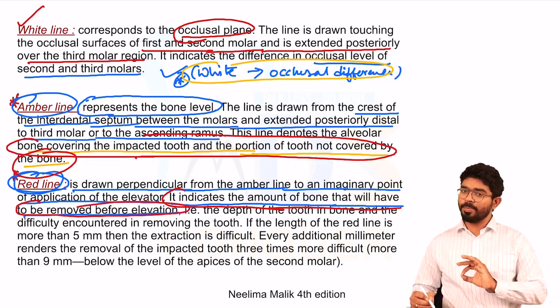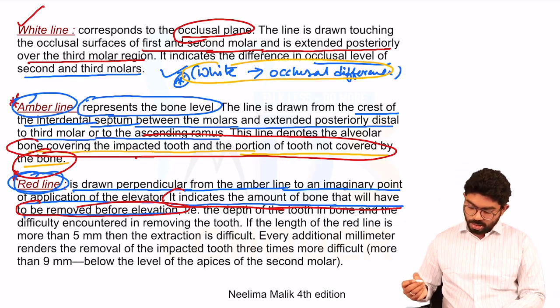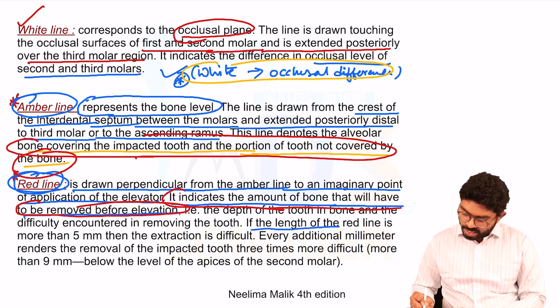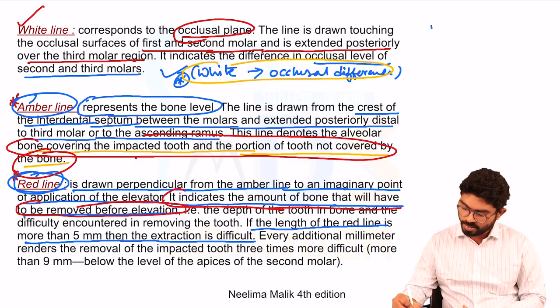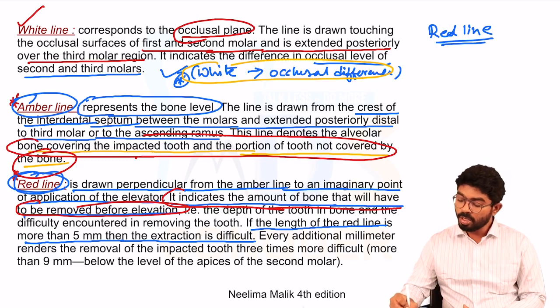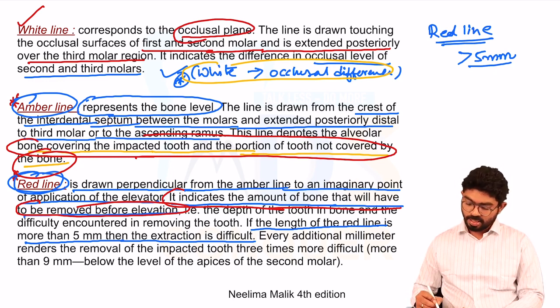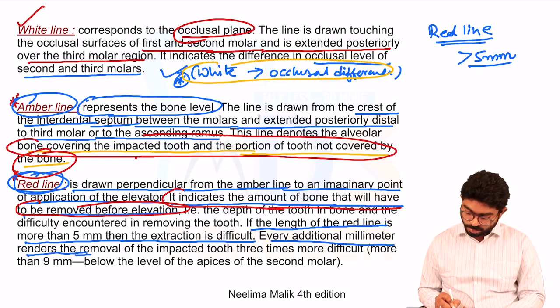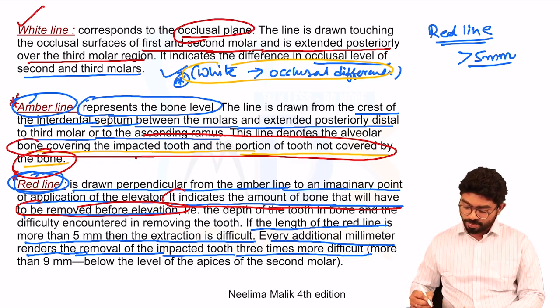The last lines are important because this was once asked in an entrance examination. If the length of the red line is more than 5 millimeters, then the extraction is difficult. The red line is the amount of bone to be removed. When the amount of bone to be removed is more than 5 millimeters, that is, when the red line is more than 5 millimeters, it is called a difficult extraction. Every additional millimeter increase in bone removal will increase the difficulty by 3 times.